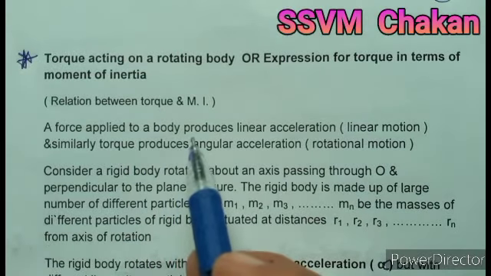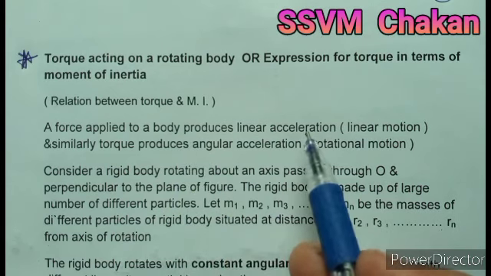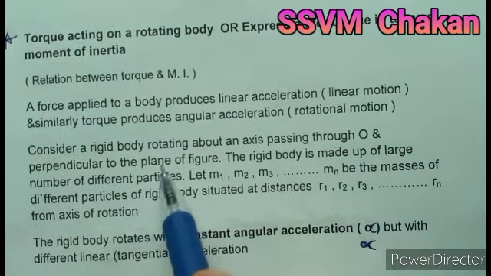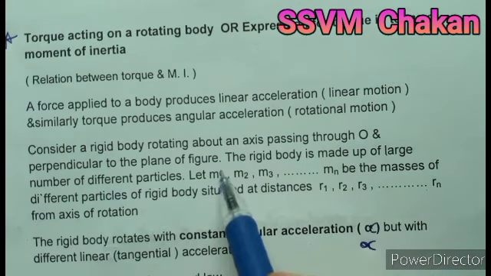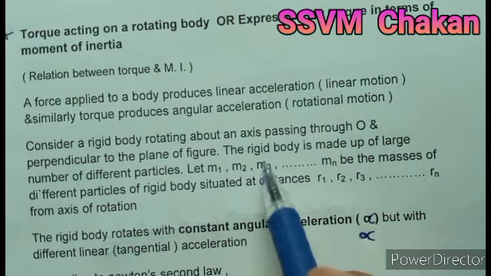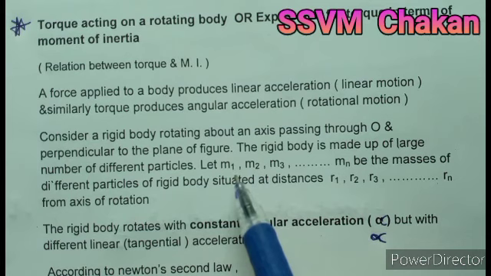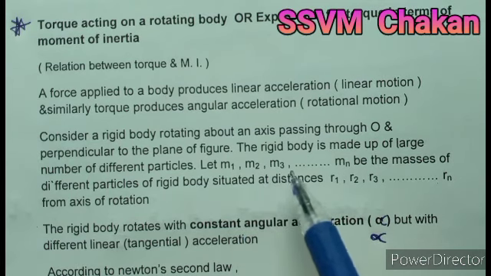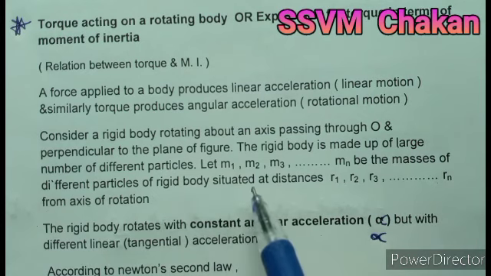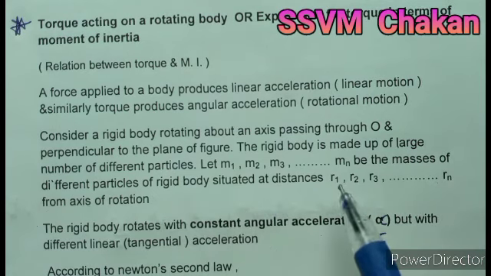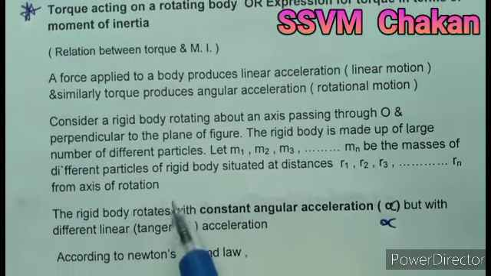Force applied to a body produces linear acceleration. Consider a rigid body rotating about an axis passing through O and perpendicular to the plane of figure. The rigid body is made up of a large number of different particles. Let m1, m2, m3, ... mn be the masses of different particles of the rigid body situated at distances r1, r2, ... rn from the axis of rotation.